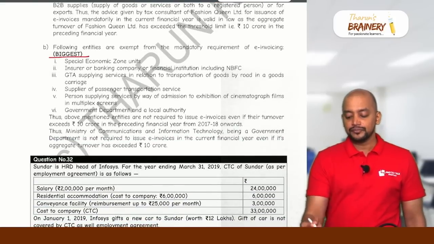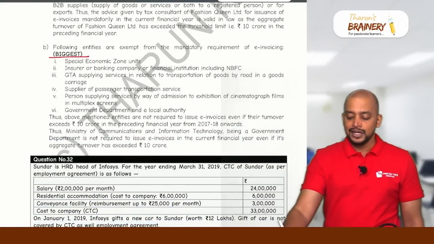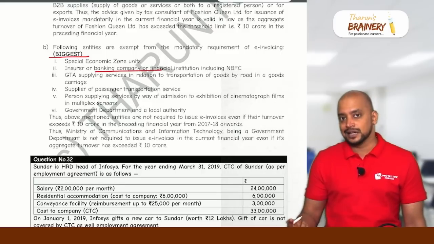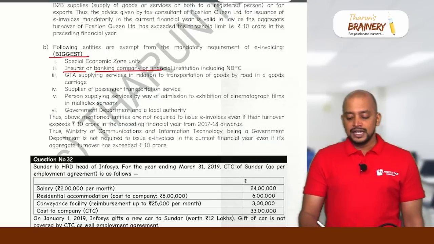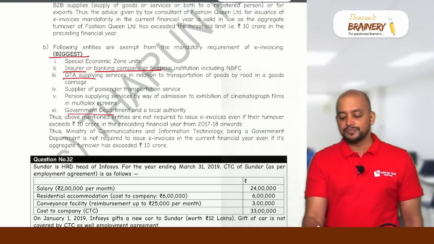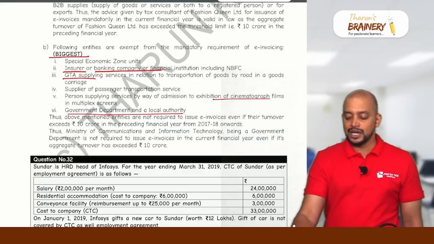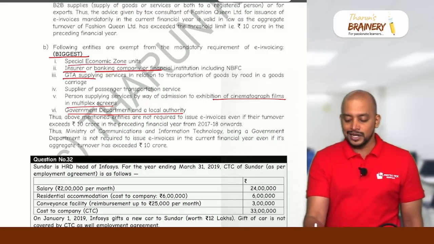B for banking company. So banking company and financial institution, they are not required to give e-invoice even though their aggregate turnover exceeds 10 crores. Then I for insurance company. Then G for GTA, goods transport agency. Another G is government department or local authority. Then E for exhibition of film in a multiplex theater. Then S for SEZ unit. T for transportation of passengers.